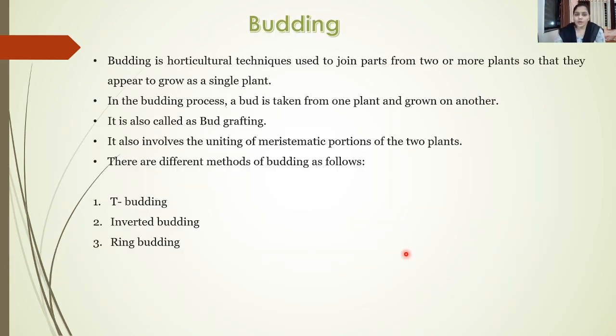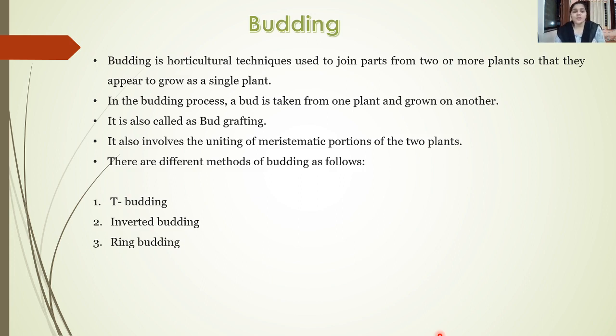Then the next important method of artificial vegetative reproduction is called budding. So this budding is also a horticultural technique in which two parts of a plant are joined together so that they can grow as a single plant. Now in this process, the bud is taken from one plant and budded onto another plant. So such type of propagation or grafting is called bud grafting.